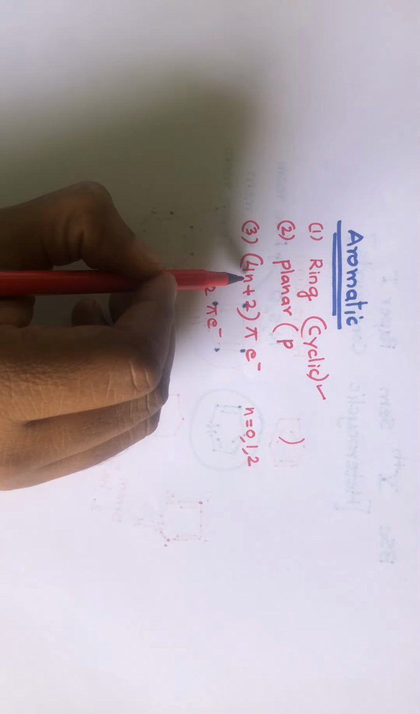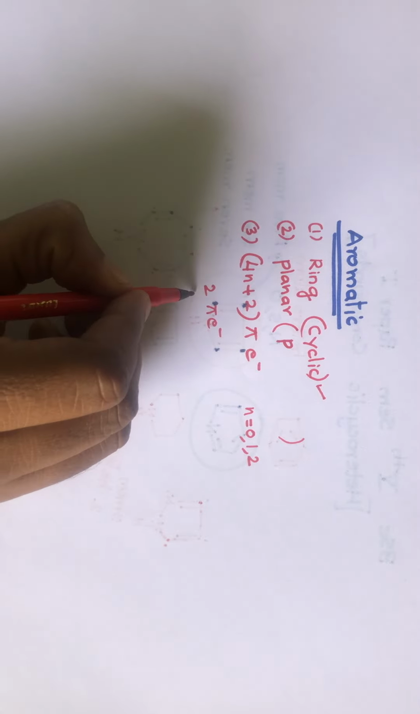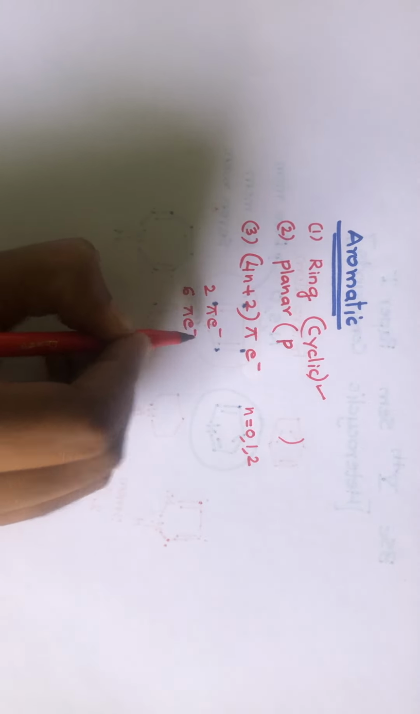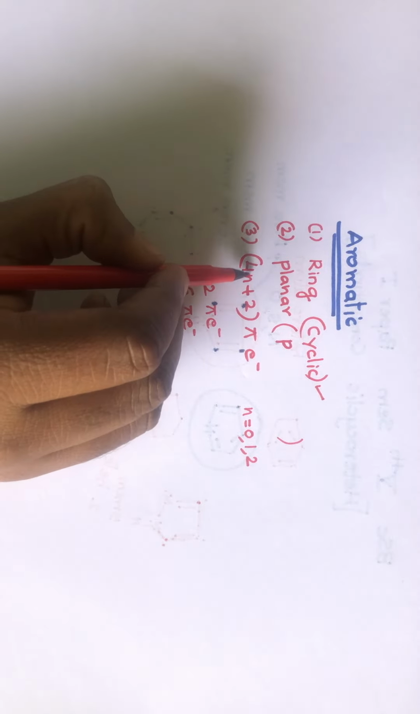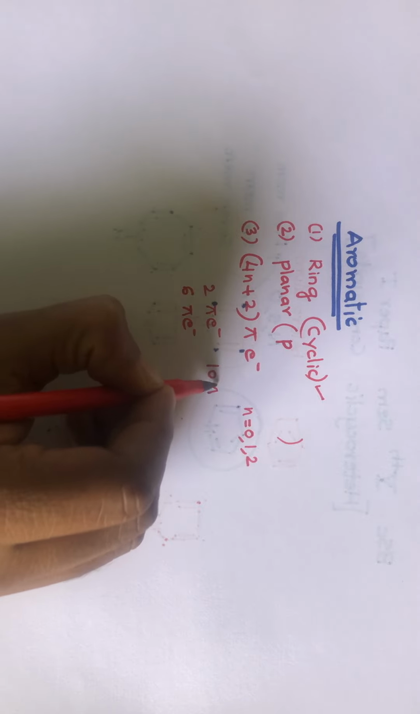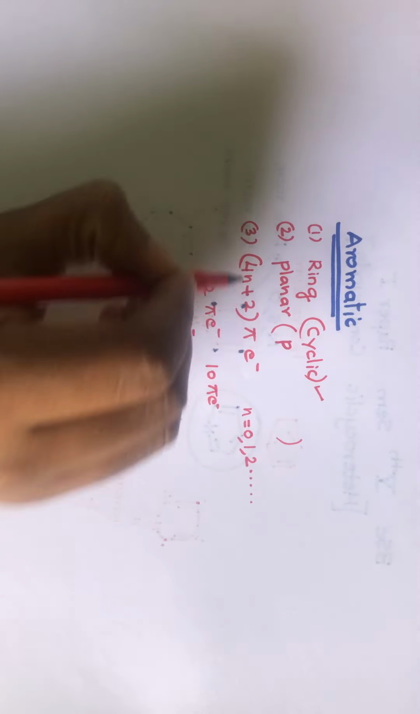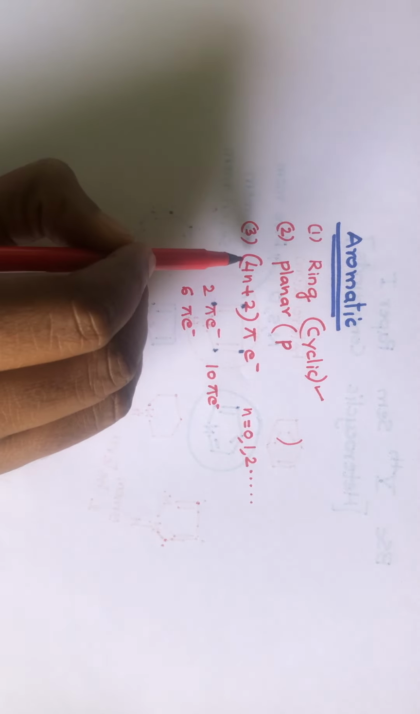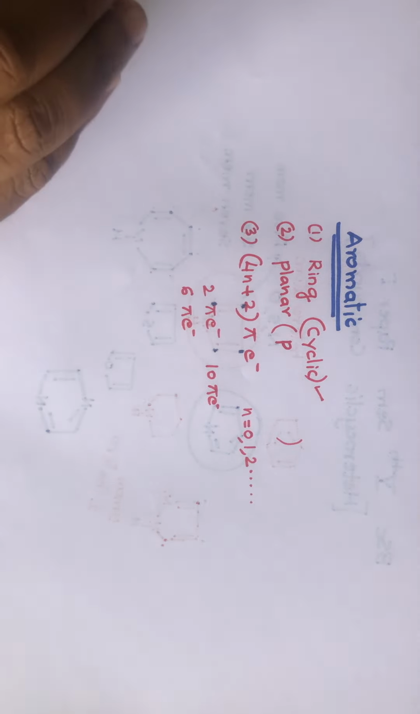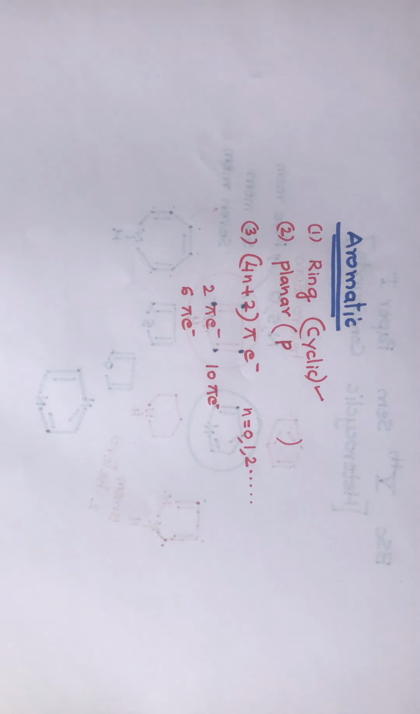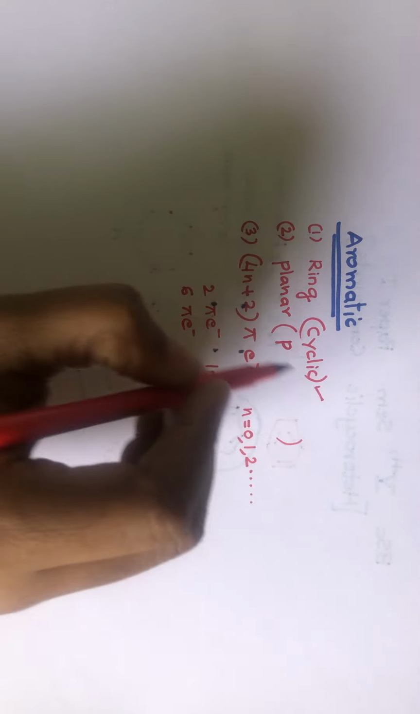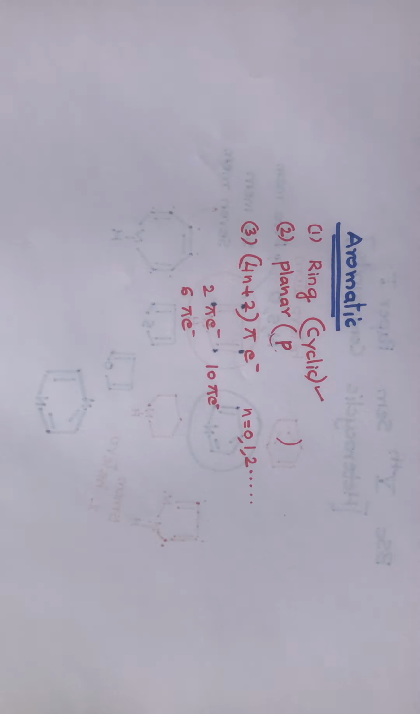If n is equal to 1, then it will be 4 into 1 plus 2. That means it should have 6 pi electrons. Or if n is equal to 2, 4 into 2 is 8, 8 plus 2 is 10 pi electrons, and so on. You can add n is equal to 3. So molecules with 4n plus 2 pi electrons are said to be aromatic if they are cyclic and if they are planar. That means they should have p orbitals.